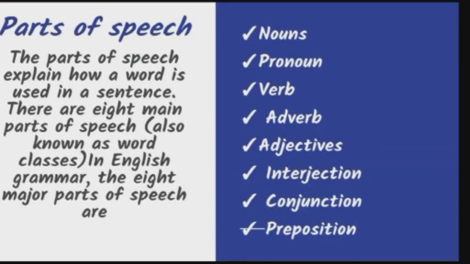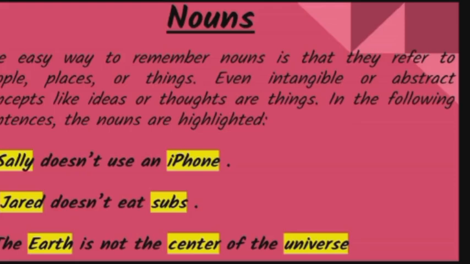So first we are going to see about noun. The easy way to remember nouns is that they refer to people, places or things. Even intangible or abstract concepts like ideas or thoughts. In the following sentences, the nouns are highlighted.